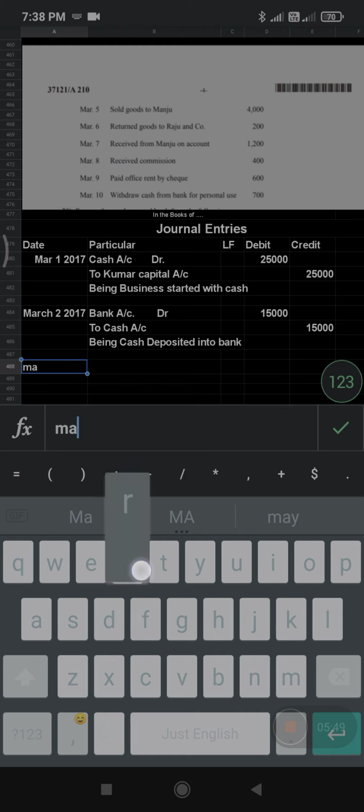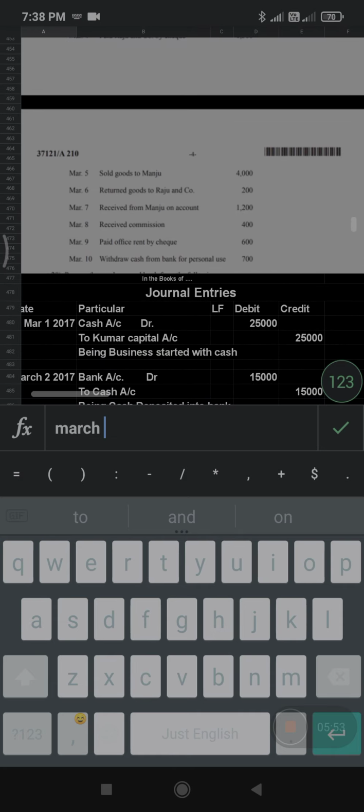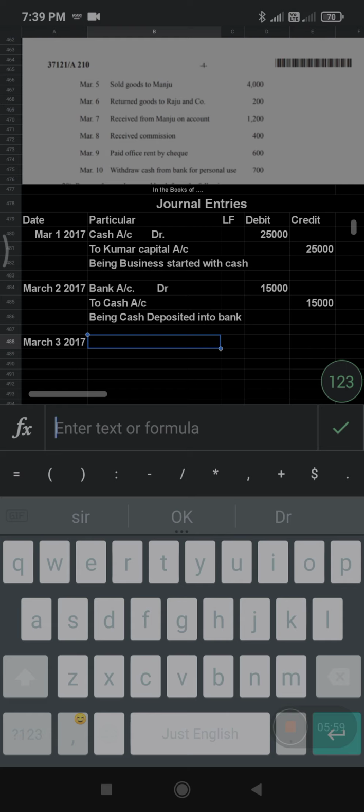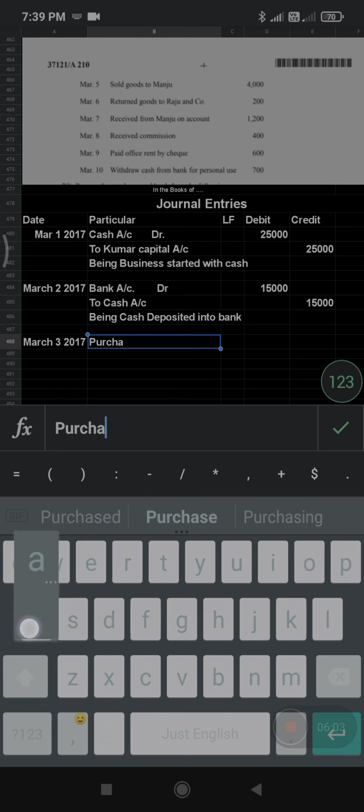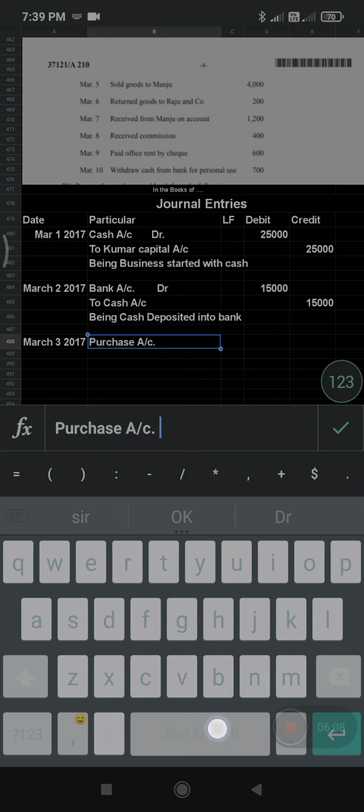We should always write the date, March 3rd 2017. So I will write purchase account debit.